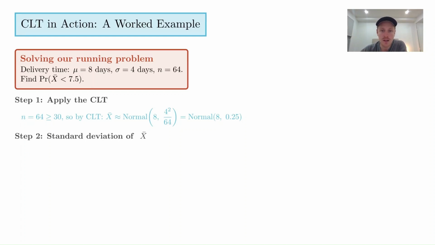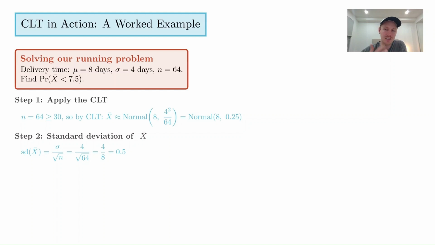And now we need to find the standard deviation. Okay, so the standard deviation is sigma over the square root of n for the mean, for x bar, which is the distribution of the sample mean. Again, that was on a previous slide. So we get 4 divided by the square root of 64, which is 0.5.